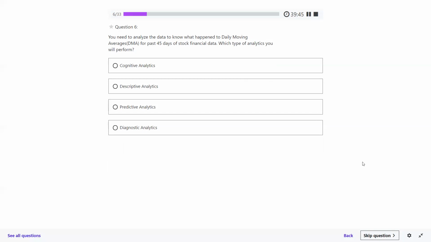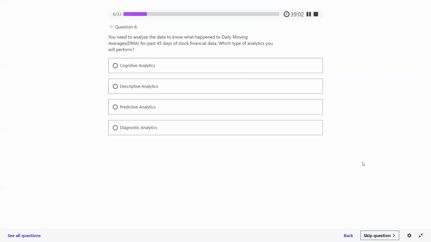You need to analyze the data to know what happened to daily moving averages for the past 45 days of stock financial data. Which type of analytics will you perform? Cognitive analytics, descriptive analytics, predictive analytics, diagnostic analytics. What should the answer be here? Descriptive analytics. The diagnostic is not going to work. If you search this terminology, DMA, daily moving average, what happened? Descriptive, correct.